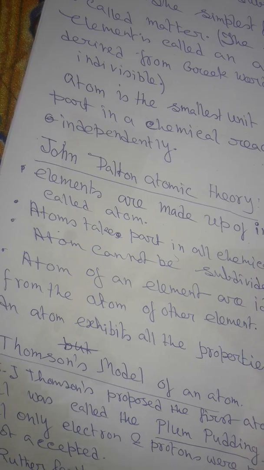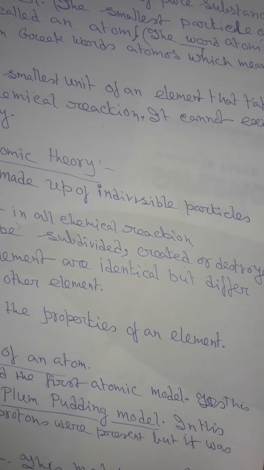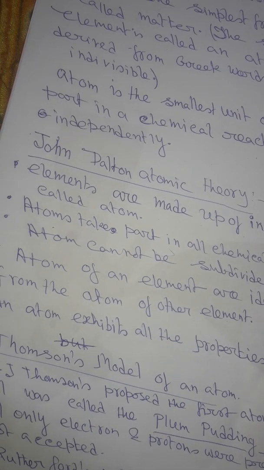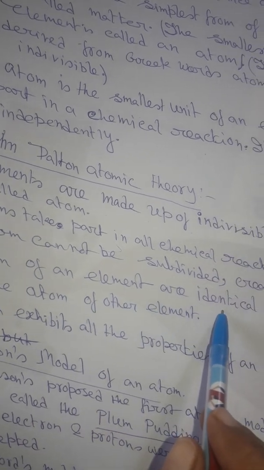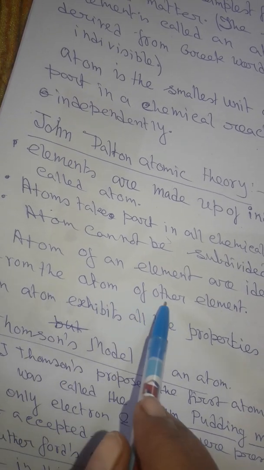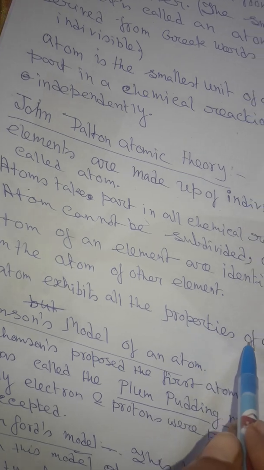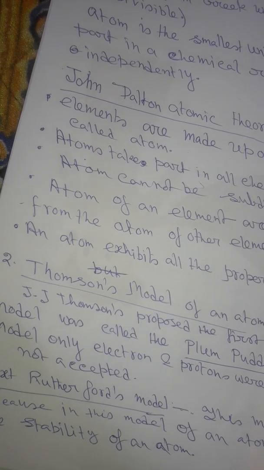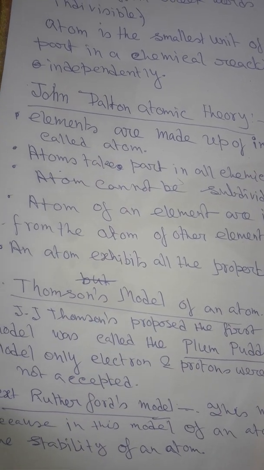Atoms of an element are identical but differ from the atoms of other elements. An atom exhibits all the properties of an element. Okay, this is the John Dalton atomic theory.